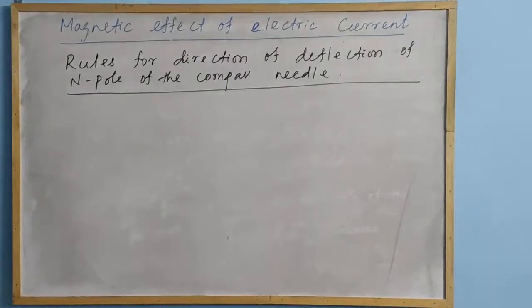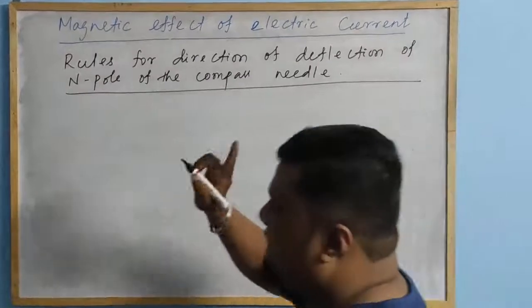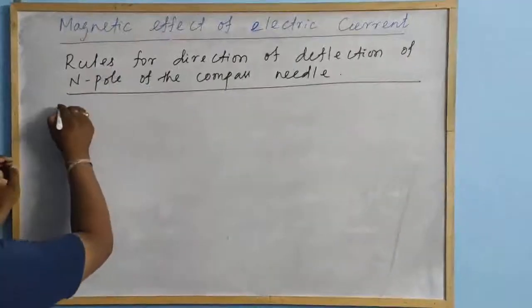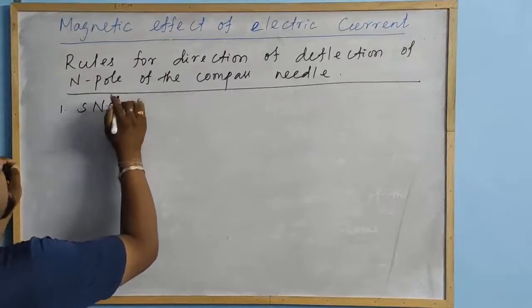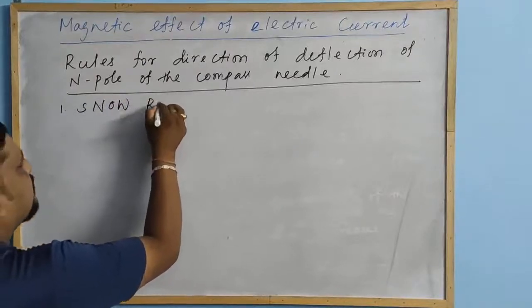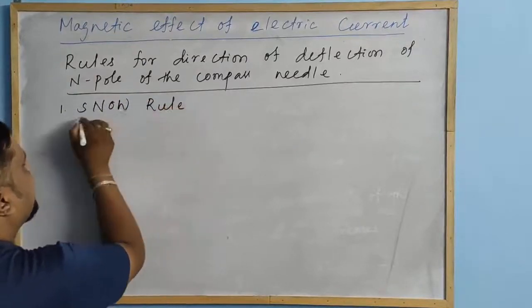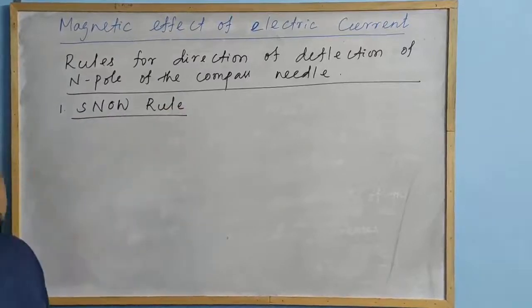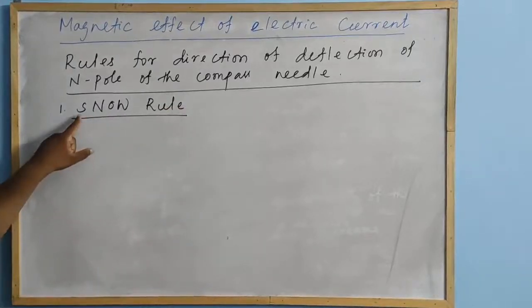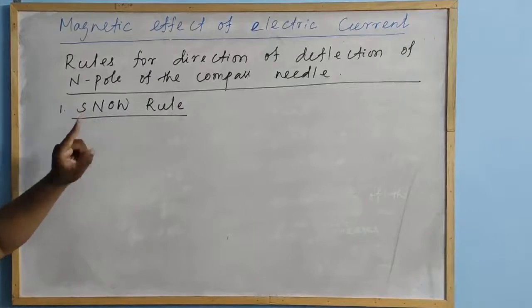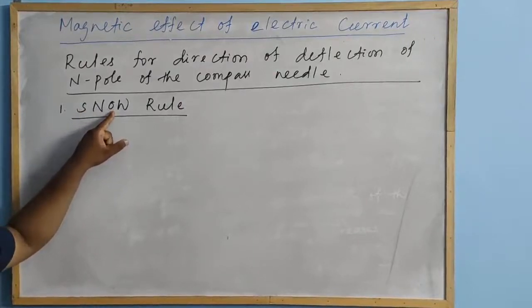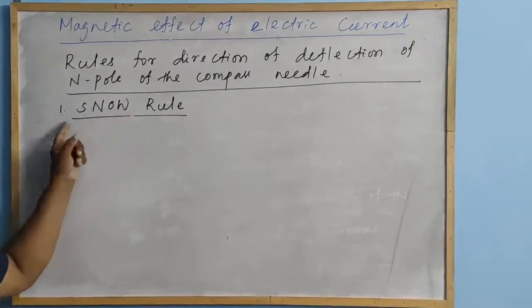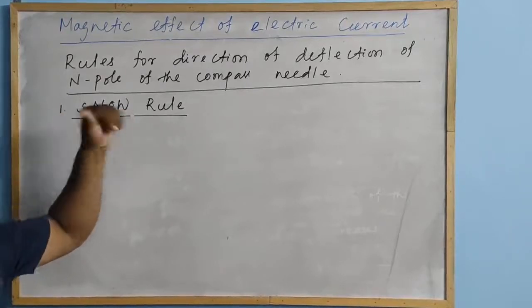So let me write, there are 2 rules. One is the SNOW rule. S-N-O-W. Remember this, I have written this in capitals, meaning south, north, over, west. O is for off or over.